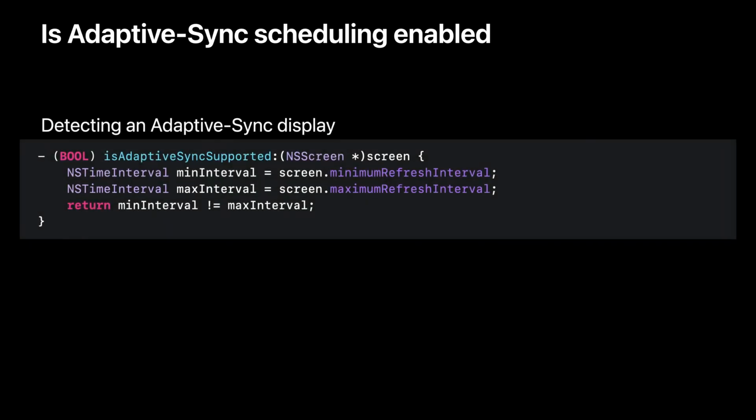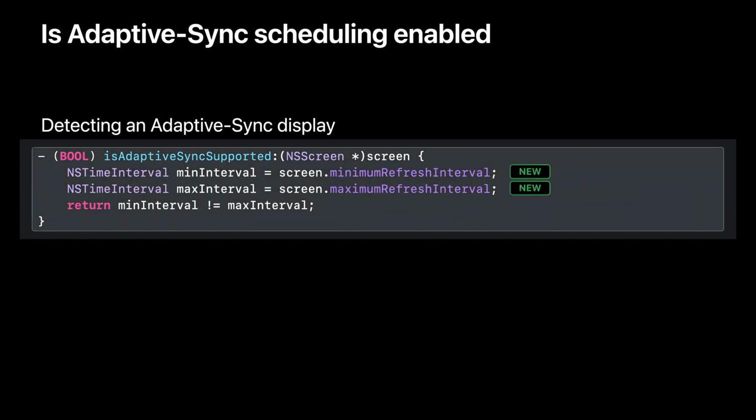Let's see what APIs you can call in your app to detect whether it should be attempting to do adaptive sync scheduling. First, you'll need to determine whether or not the display you're running on is capable of adaptive sync scheduling. For that, there are some new properties this year on NSScreen: minimum refresh interval and maximum refresh interval. These values tell you the range of valid on-screen times for a frame presented to this display.